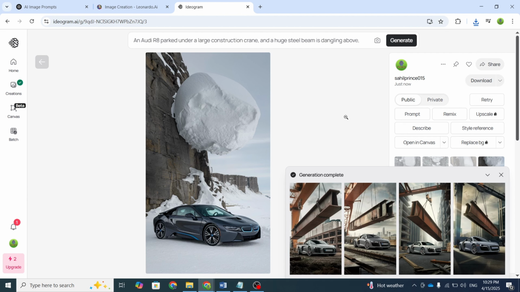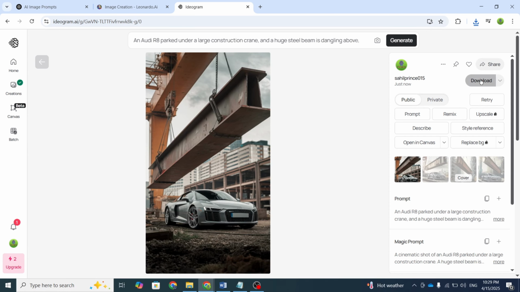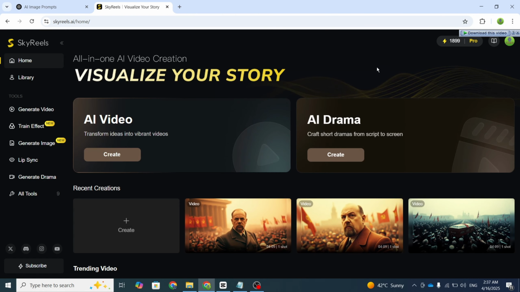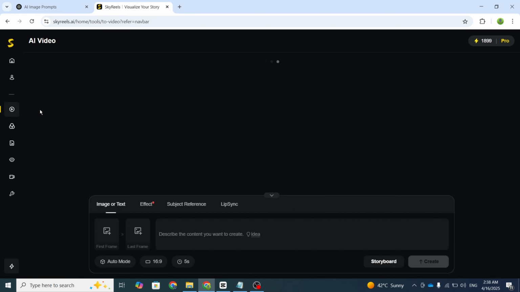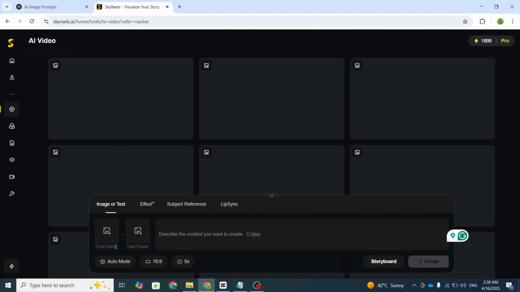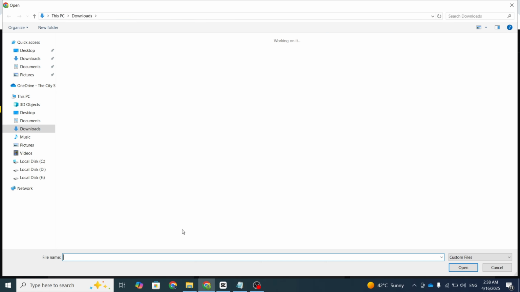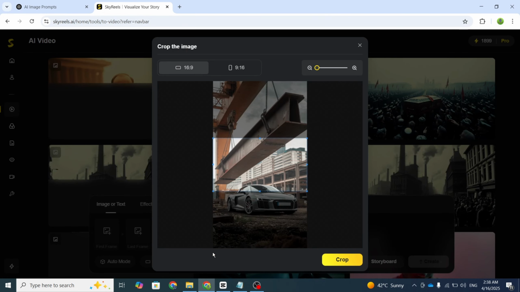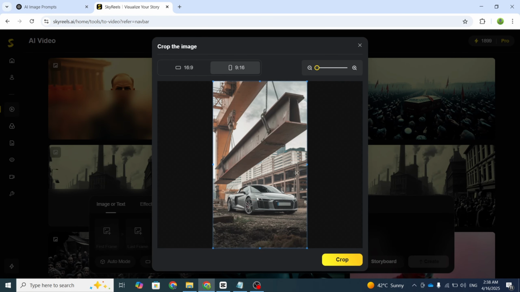We'll now turn that image into a video using an amazing AI tool called SkyReels AI. Go to SkyReels AI, and after signing up, you'll see a simple interface. Click on the Generate Video option and upload your image. After that, it will ask you to select the aspect ratio.